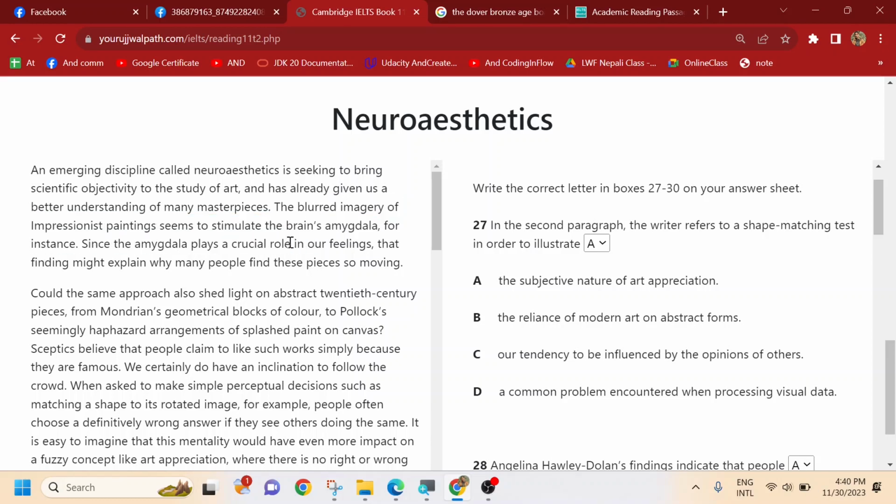So what is it? For instance, since the amygdala plays a crucial role in our feelings, so the amygdala is a brain component and that has a role in our feelings, right? And that finding might explain why many people find these pieces so moving. So these pieces means these masterpieces or the images that hit our brain. So this is the very interesting factor that we can understand right from this passage.